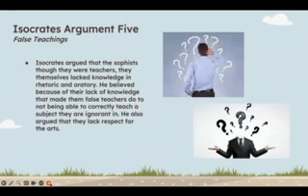His fifth argument was their false teachings. So he argued that the Sophists, though they were teachers that taught subjects, didn't even have the knowledge in rhetoric and oratory themselves. And he believed because of their lack of knowledge, this made them false teachers due to not being able to correctly teach a subject that they're ignorant in. So they were basically teaching things that they were full of ignorance in.